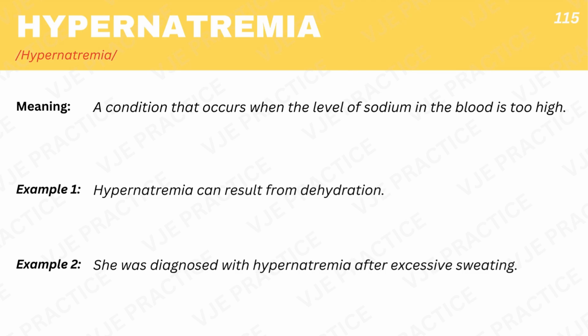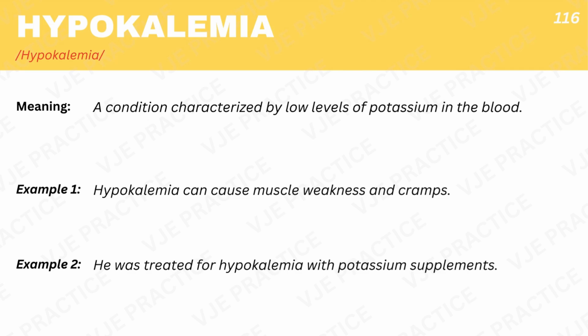Hypernatremia, a condition that occurs when the level of sodium in the blood is too high. Example 1. Hypernatremia can result from dehydration. Example 2. She was diagnosed with hypernatremia after excessive sweating. Hypokalemia, a condition characterized by low levels of potassium in the blood. Example 1. Hypokalemia can cause muscle weakness and cramps. Example 2. He was treated for hypokalemia with potassium supplements.